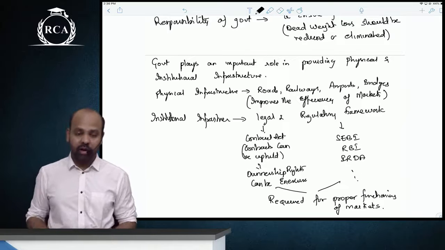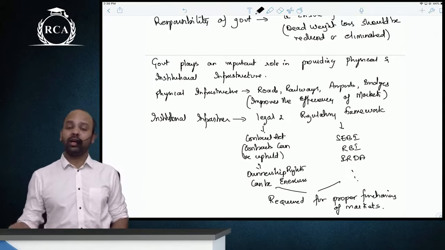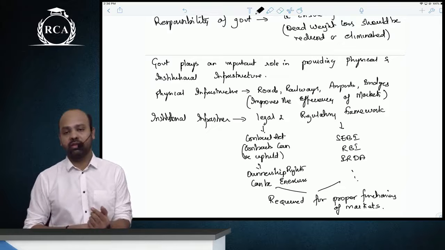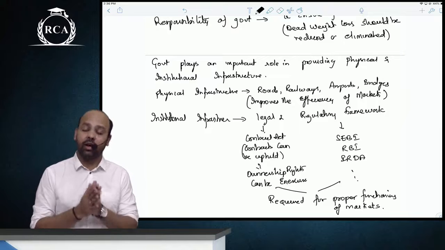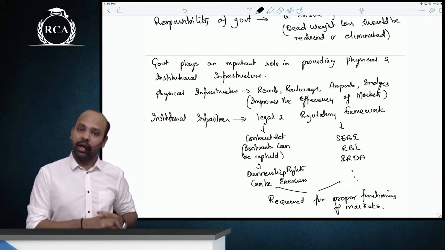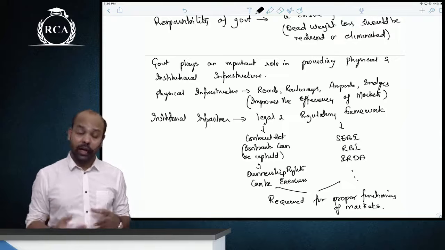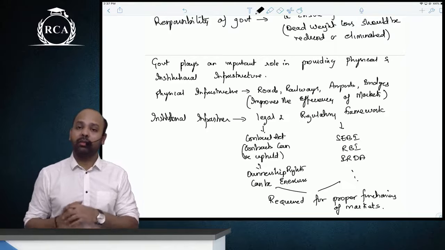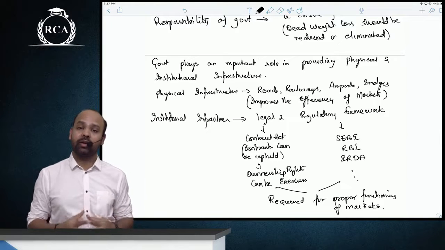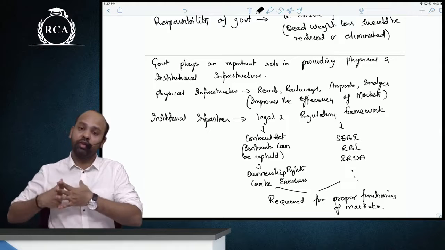Understood? Government plays a very important role in providing physical and institutional infrastructure. Physical infrastructure like roadways, rails, airways. So providing airports, bridges, all of this can be provided only by the government, and they are required for the efficient functioning of the markets.